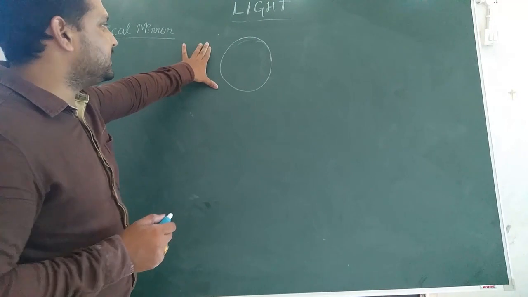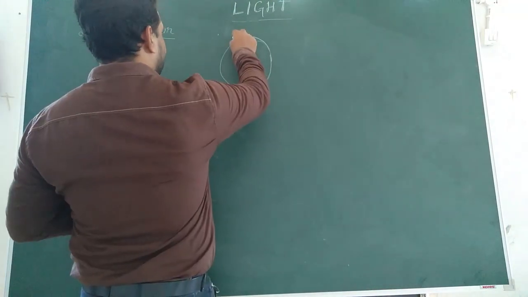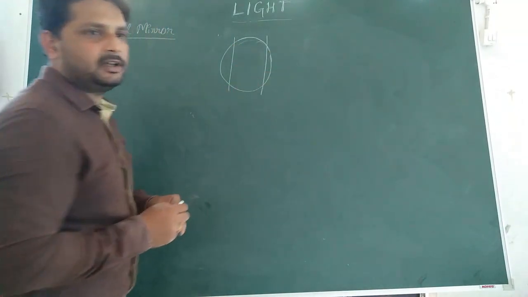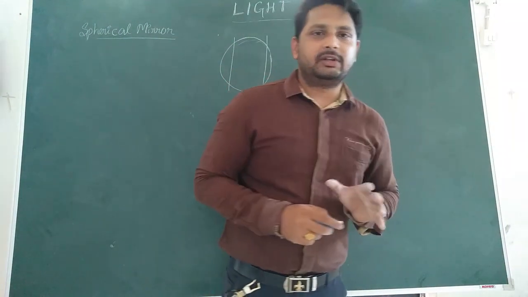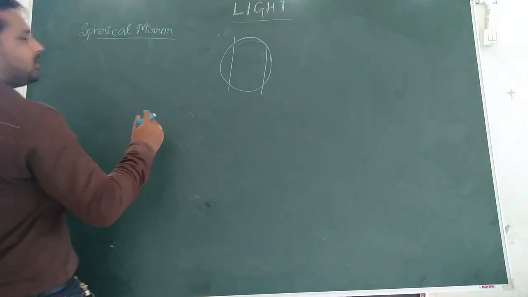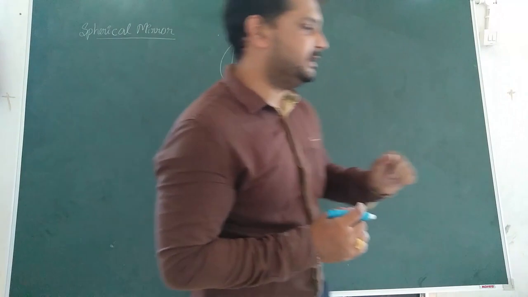To understand this fact, we will divide the spherical mirrors into two parts. In this case, two reflecting surfaces can be seen. Two curves. The two reflecting surfaces are called concave and convex. Now let's understand it properly.